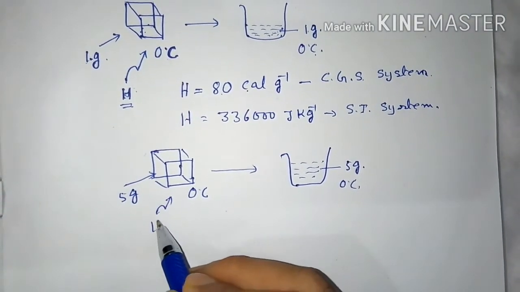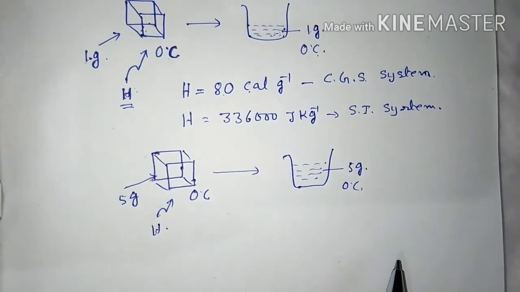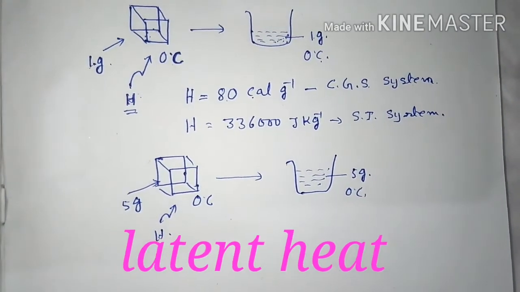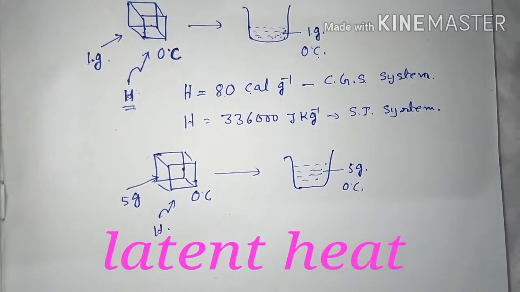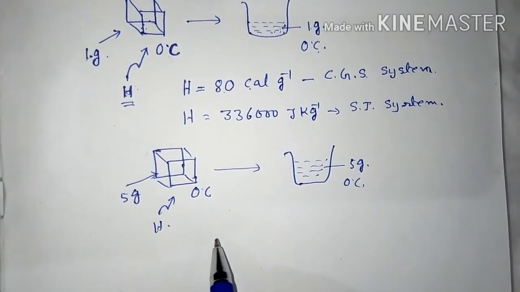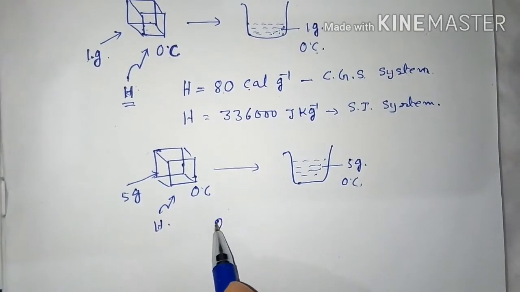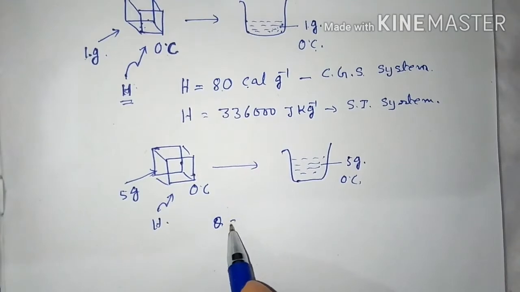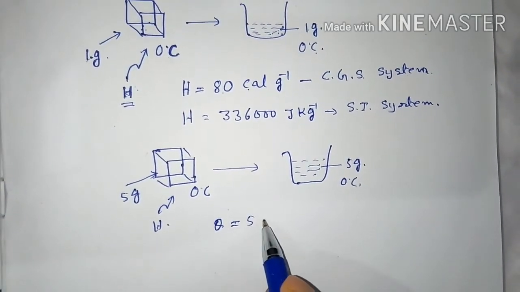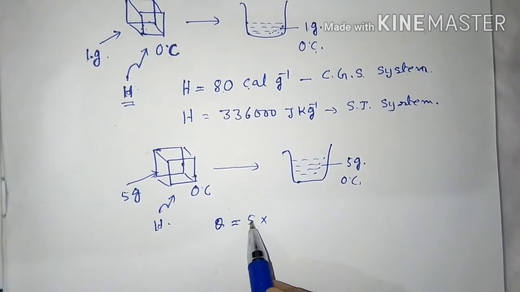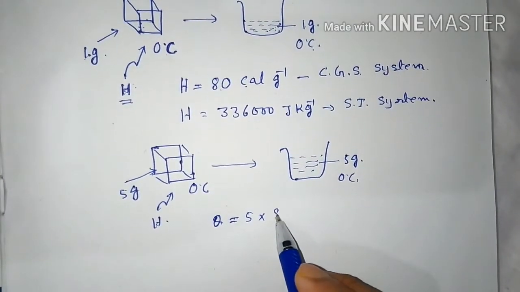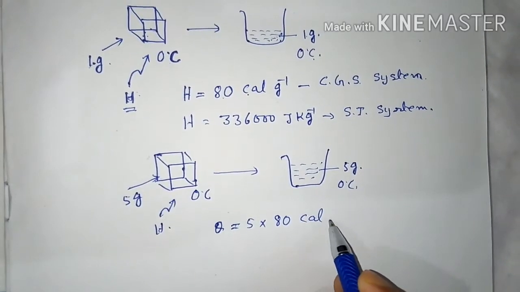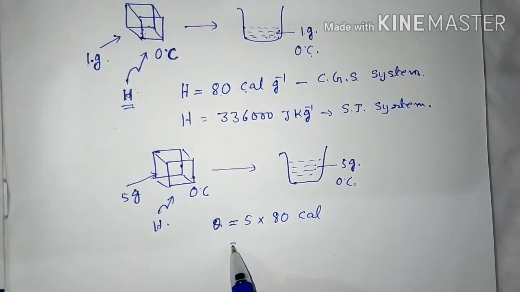The heat energy required is known as total latent heat. That is, the latent heat required for melting 5 gram of ice is equal to 5 into 80 calorie.